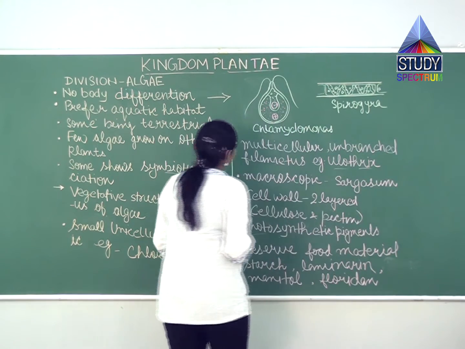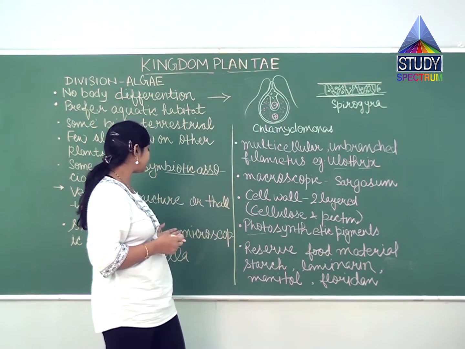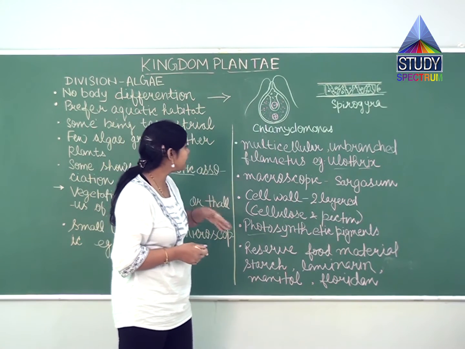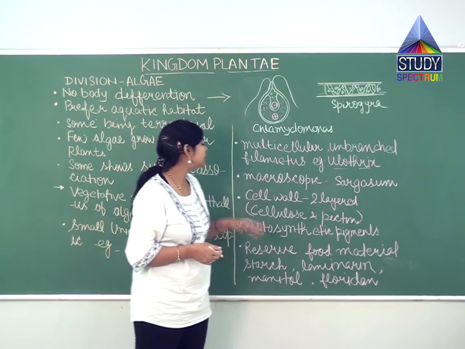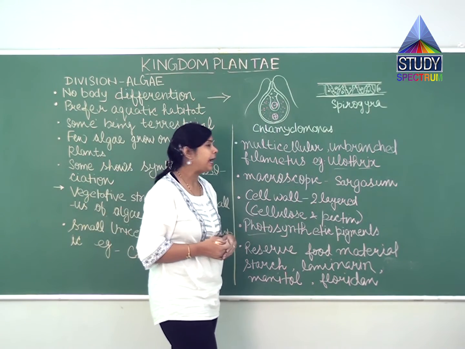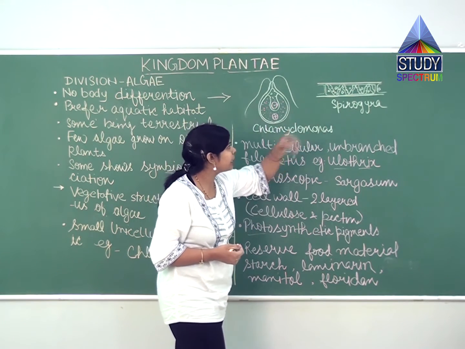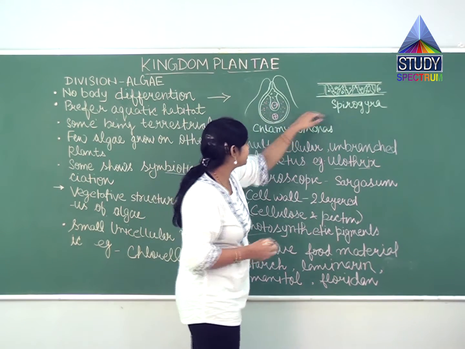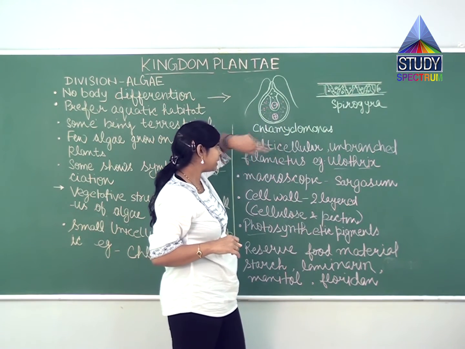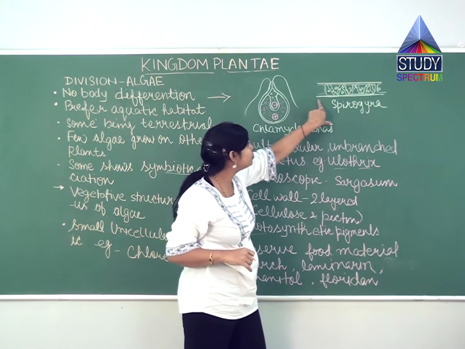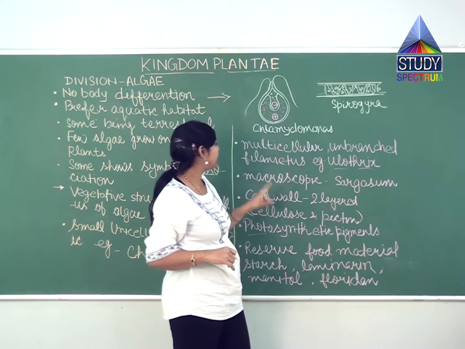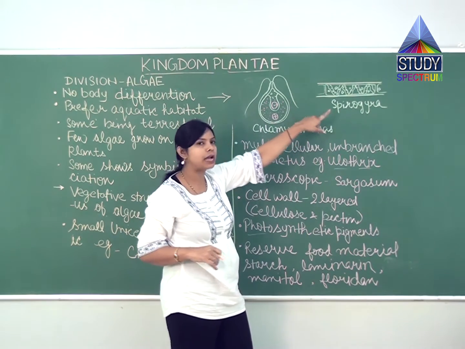Now a very important characteristic is, first, they are small, unicellular and microscopic. The next, some algae are multicellular, unbranched and filamentous. Here we can take the example of Ulothrix and one more example is Spirogyra. What you can see is they are multicellular. There are a lot of cells present in this algae, means they are multicellular. Next, they are not branched. They do not show any kind of branches. So it is unbranched, and another one is it is filamentous. They are motile also.